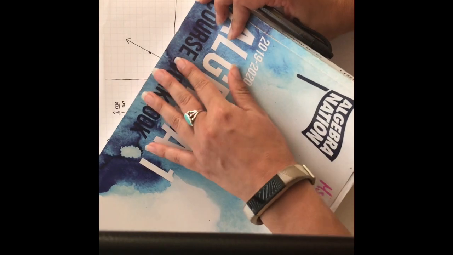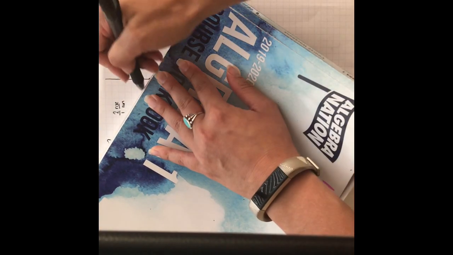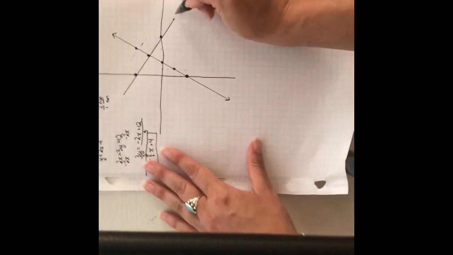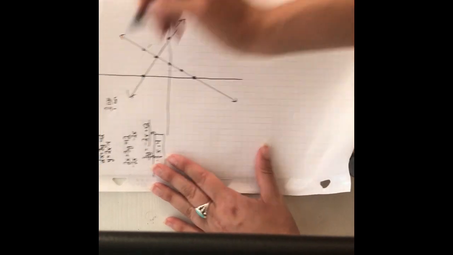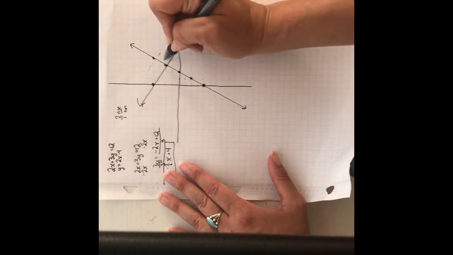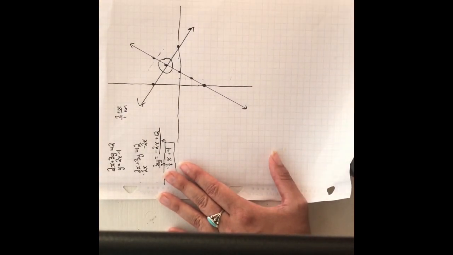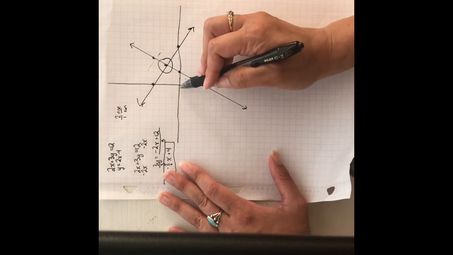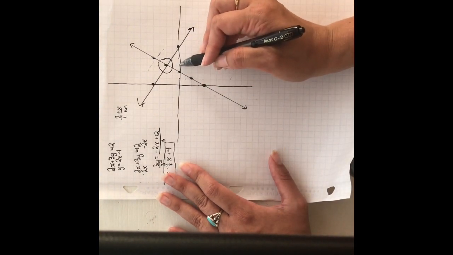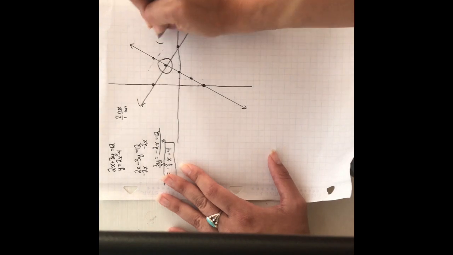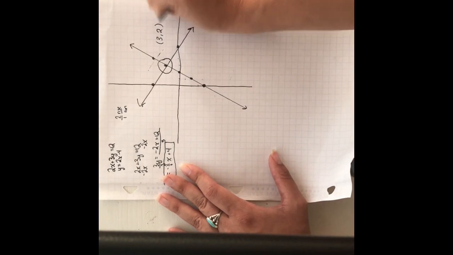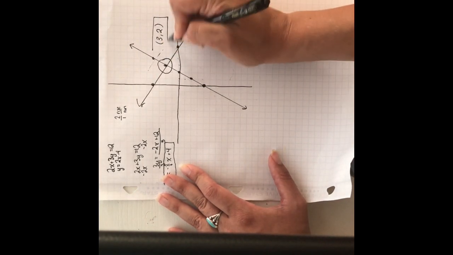And then I will connect my dots with a straight edge. I happen to have my Algebra Nation book. Boom. And so your solution to the system of equations is the point where they cross. And in this case, that point is 3, comma, 2. And that is my answer.